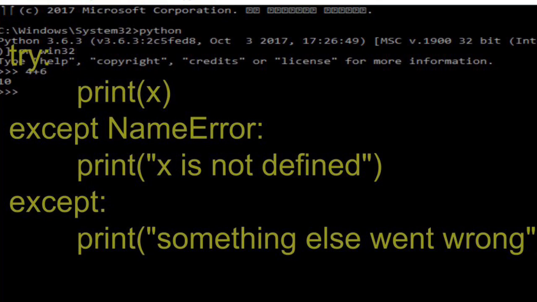Except is, if the thing is a whole other problem. If that's true, then it'll print that there's something else wrong.